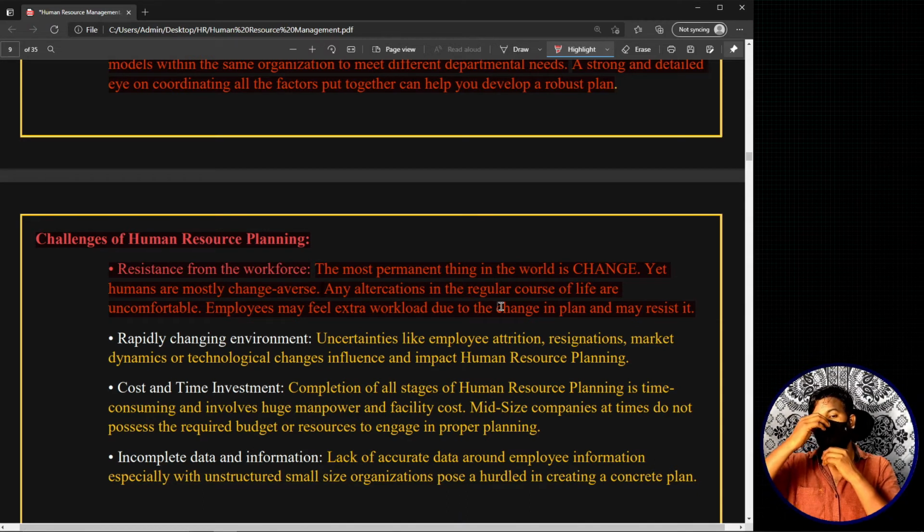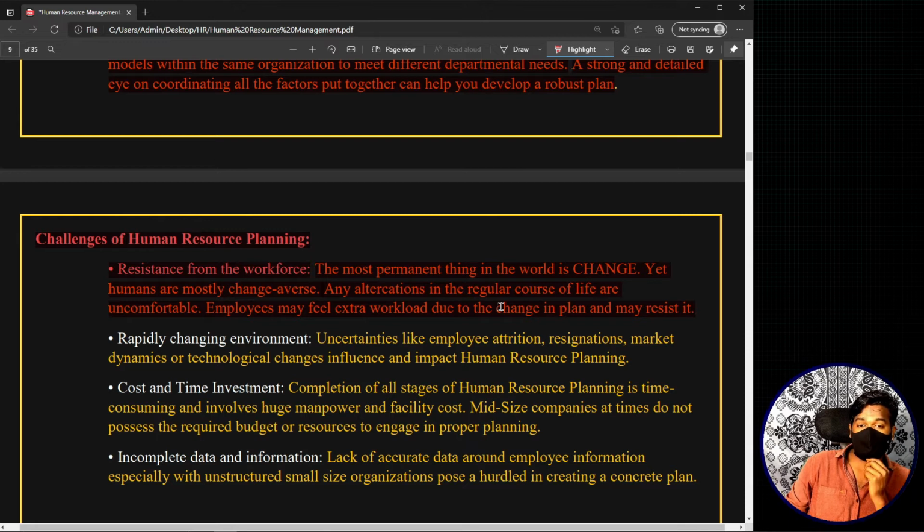Let us take different examples where there is a chance that employees may resist. For example, if your future workforce requirement is 110, and your present human resource supply is 100. Now if you plan in a way where you say, I don't think I need to hire that extra 10 employees, I will increase the workload. Instead of hiring the 10 extra required people, I will distribute all of those 10 people's workload among the 100 employees.